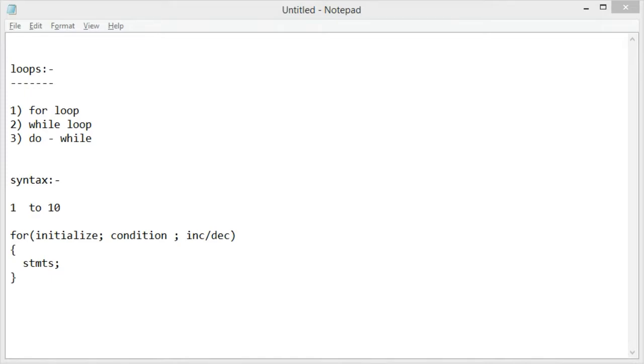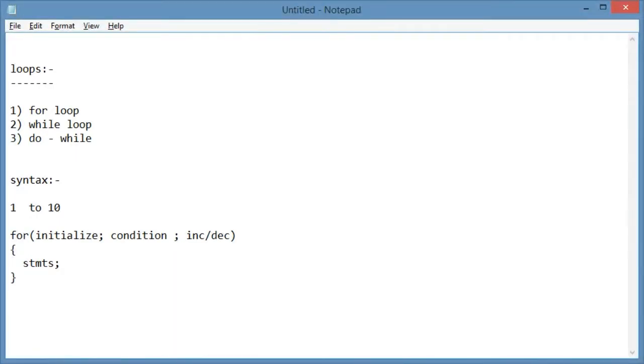Any doubt till now? If you have any doubt you can ask. Yes, Divyanshu, Gautam, Anshul, Sahil, Shreya, Tanveer, any doubt? Yeah, fine.